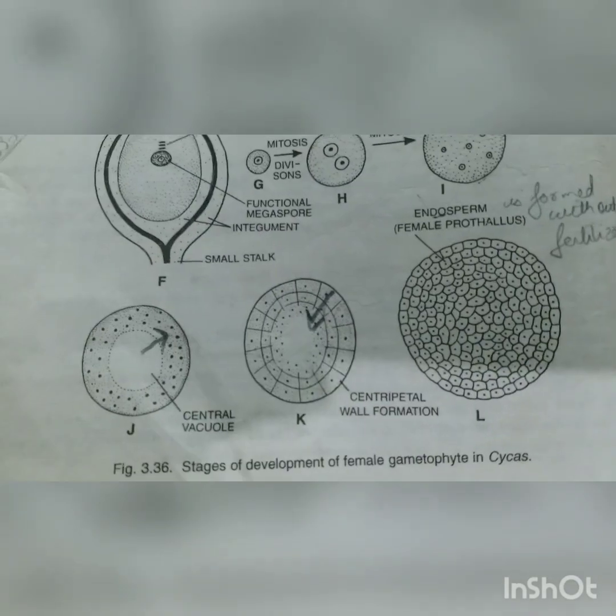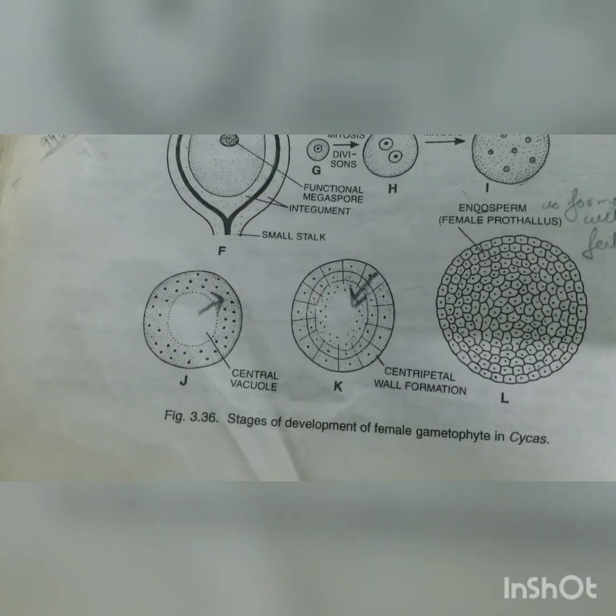So one of the cells starts behaving as the archegonial initial, right?